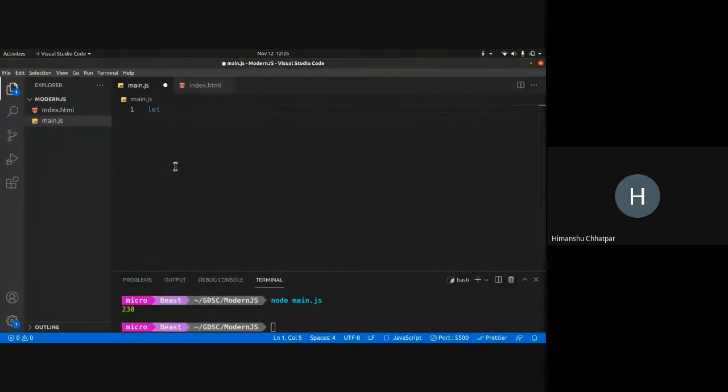Let an object be, suppose, first is Bruce, last, let's suppose, Wayne, and alias, let's suppose, Batman. So this is the object.